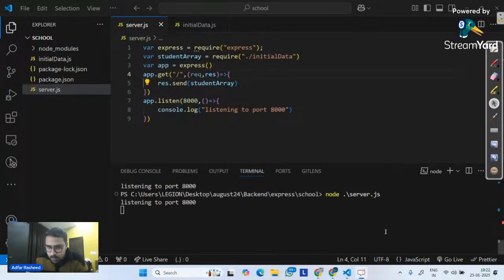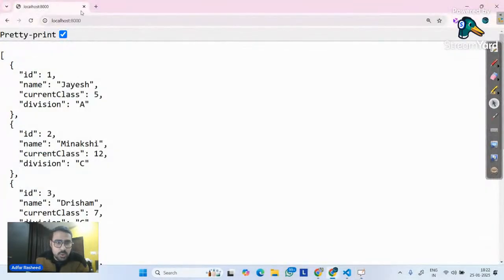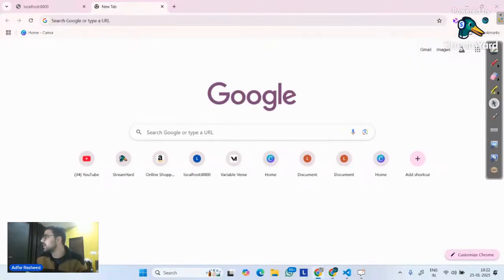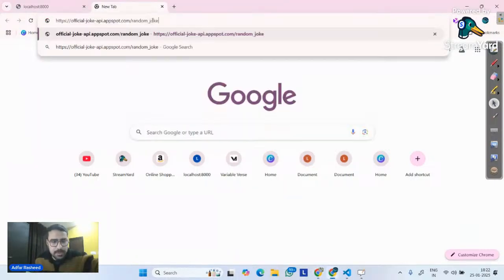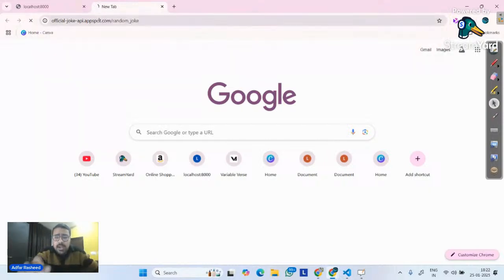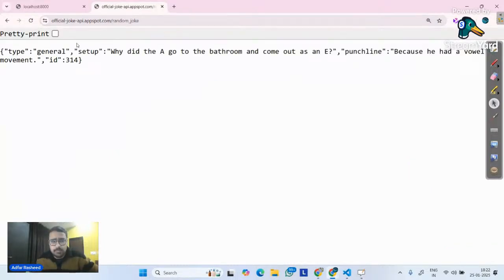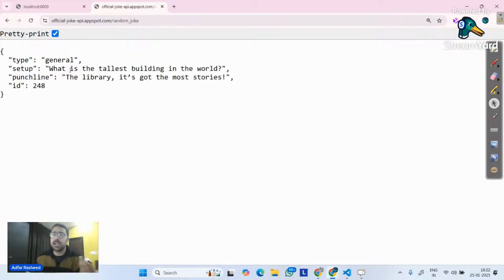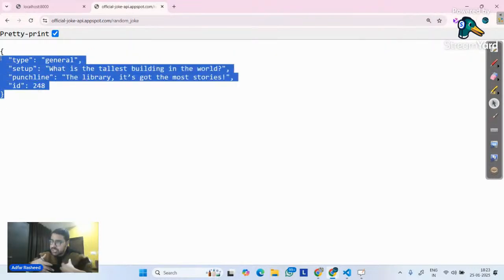Done. If you understood APIs, we can go on the internet and let me try to find if I have any API. I don't have any API here, but I do have an API on my other browser. So let me copy this API. See, this is one of the simple APIs, the official joke API. It's an endpoint, and whenever I make a GET request on it as a user, it gives me a random joke every single time. So I go to this API, I refresh my page, and it gives me a random joke every time, which means this particular thing has data which I am interested in.